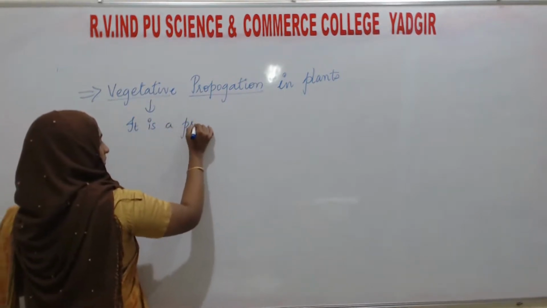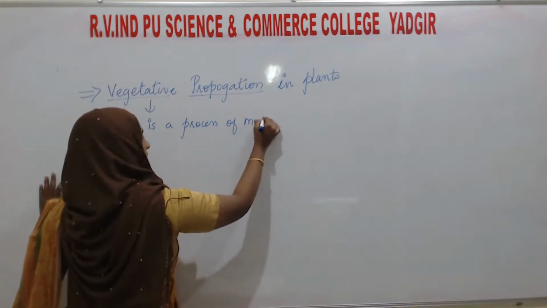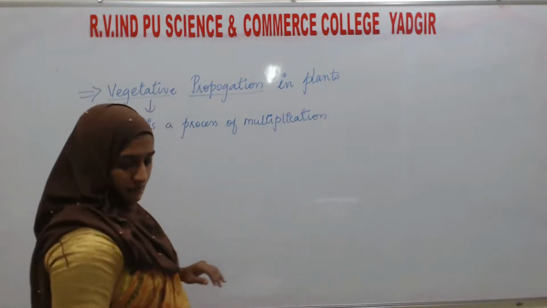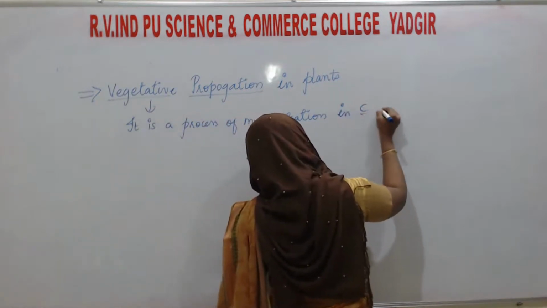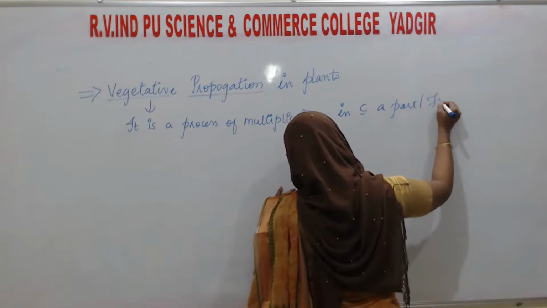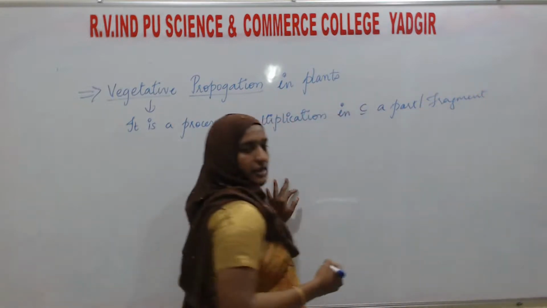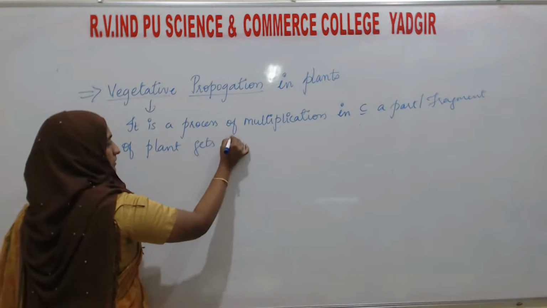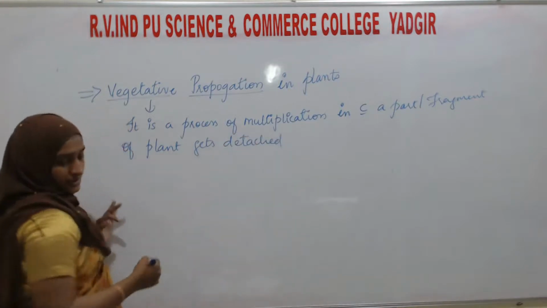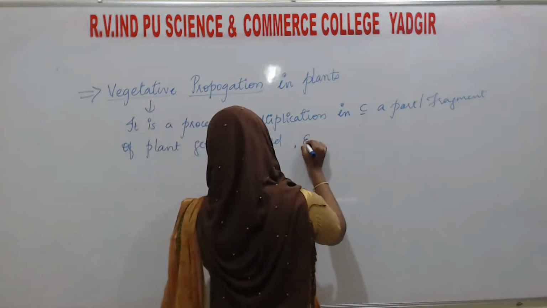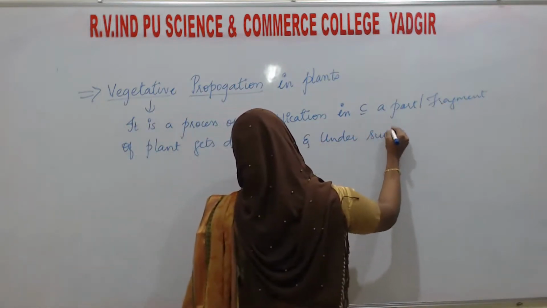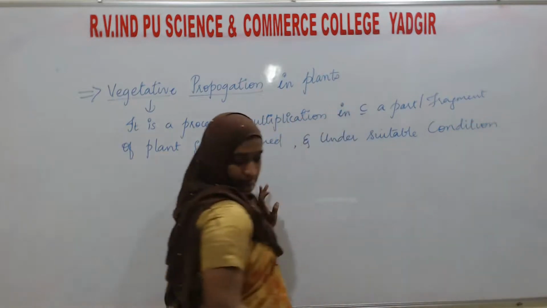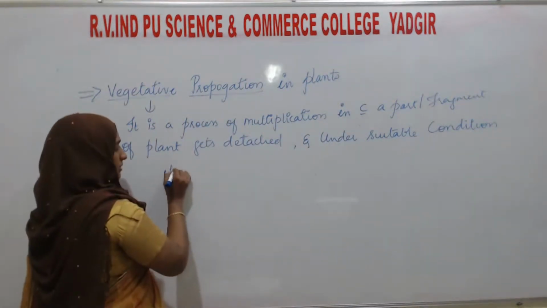It is a process of multiplication in which a part or fragment of a plant gets detached and, under suitable conditions, develops into an independent plant.